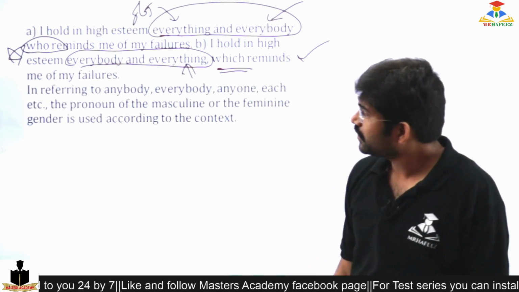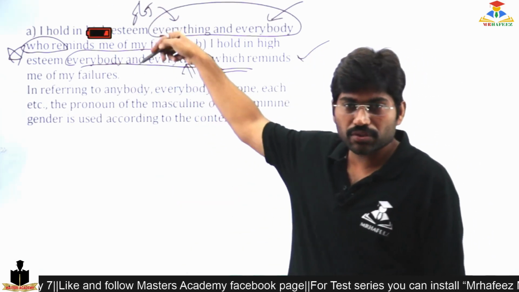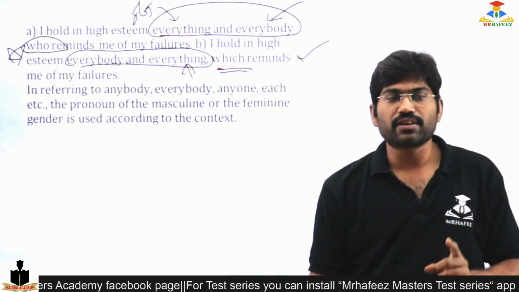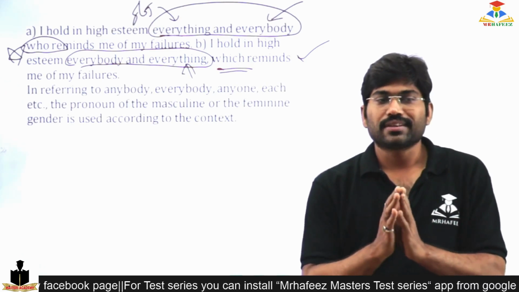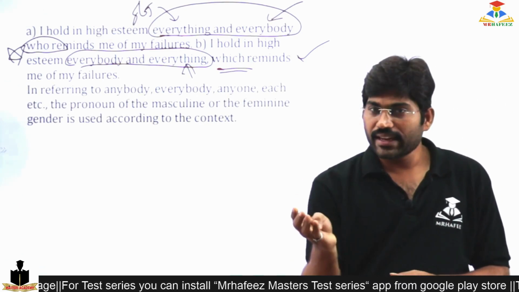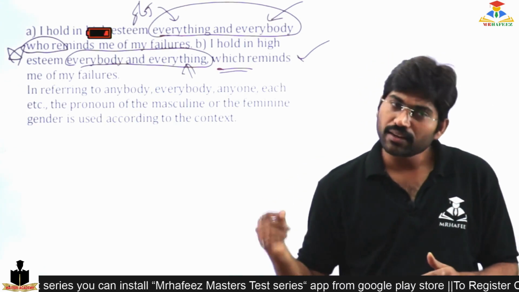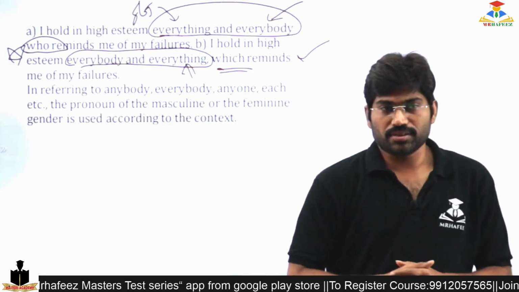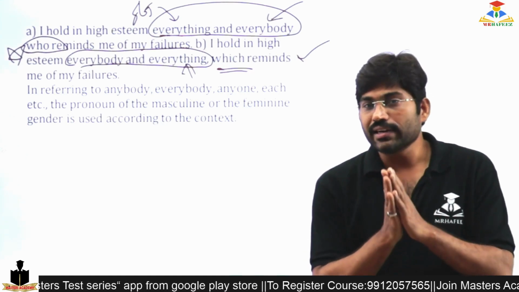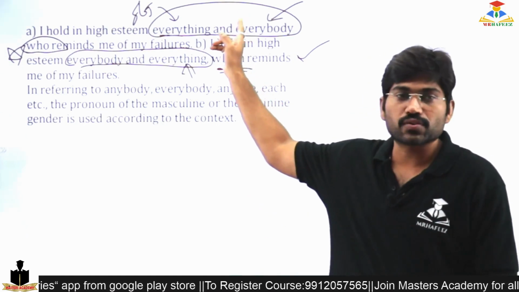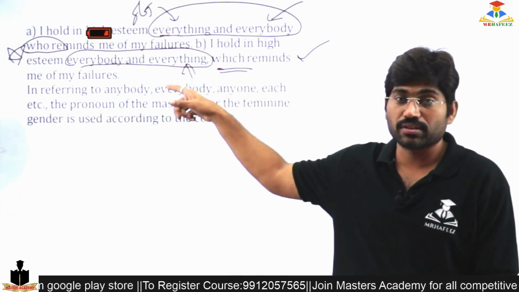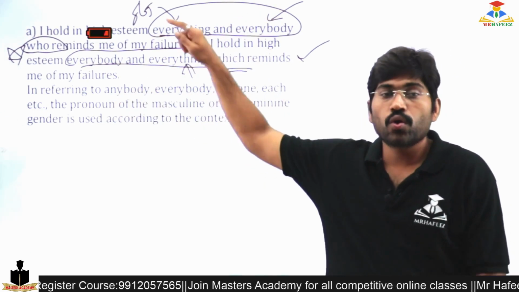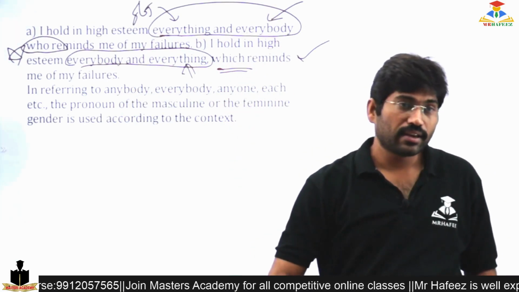In the same manner, the same is going to be explained. In referring to anybody, everybody, anyone, each, etc., the pronoun of masculine gender is used, and the feminine continues if the gender is determined by the words and context. Here thing is used, so I should use which. There it was everybody, so who was used. So that's it.